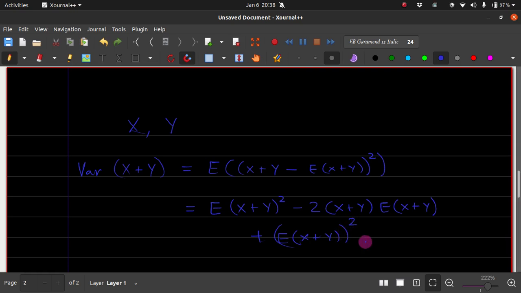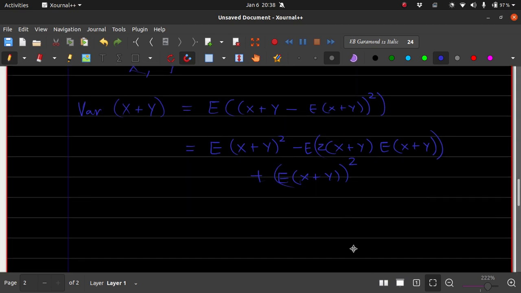Here I forgot to write expectation. So the expectation of 2 times this thing, and this being constant, the expectation of this thing is itself.